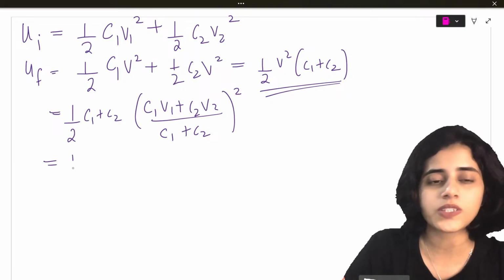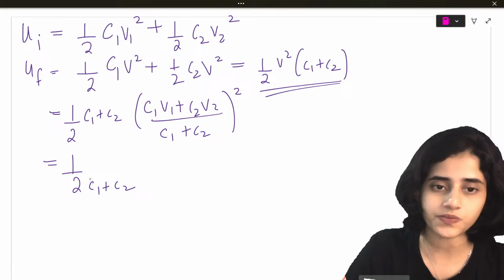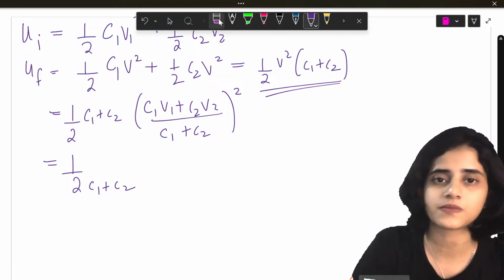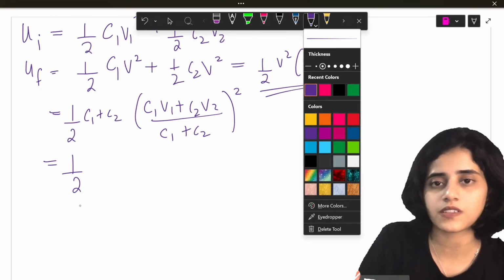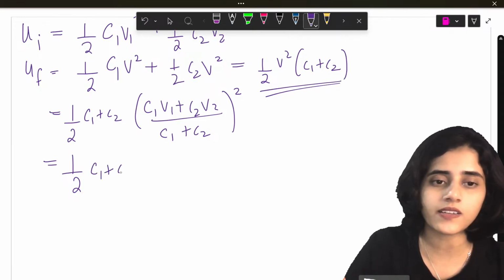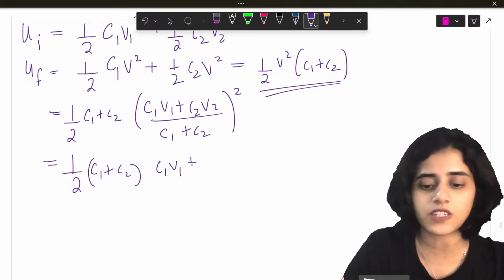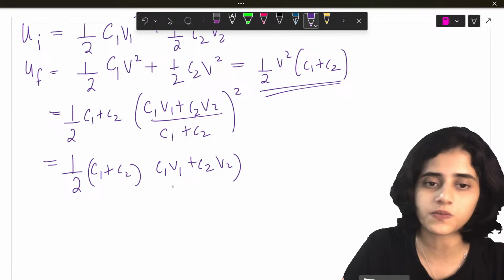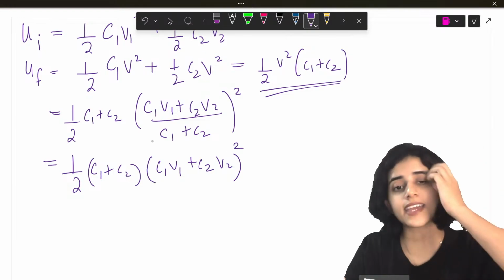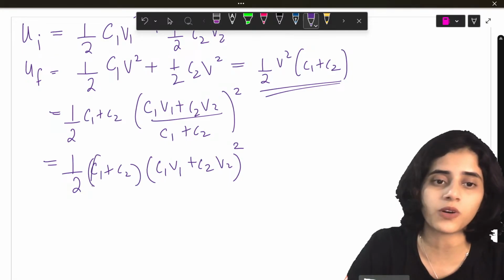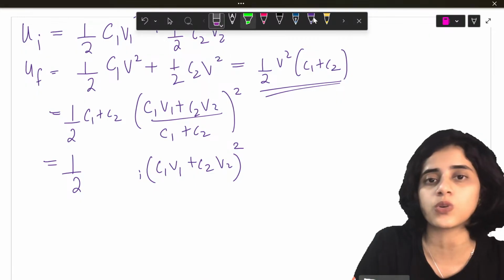So half C1 plus C2 on top, and then C1V1 plus C2V2, the whole square, and I can cancel C1 plus C2 with C1 plus C2 the whole square.